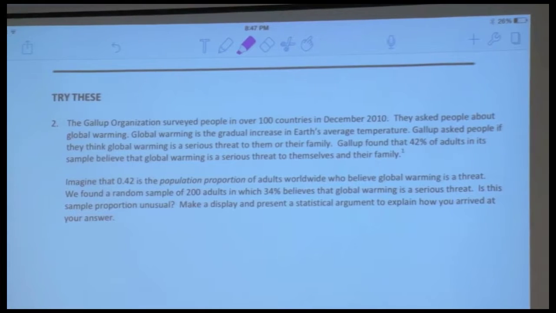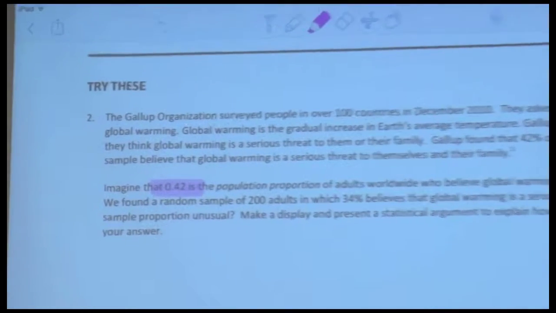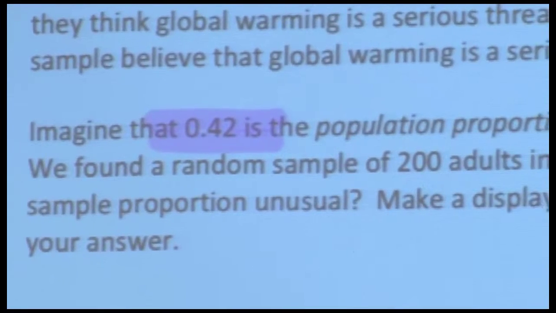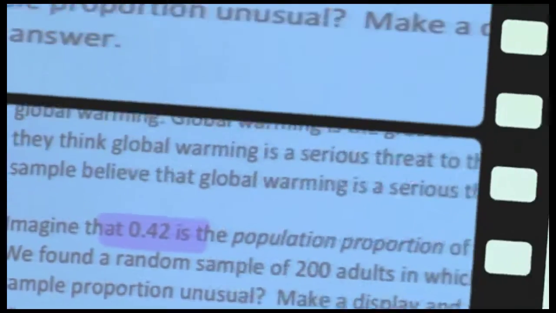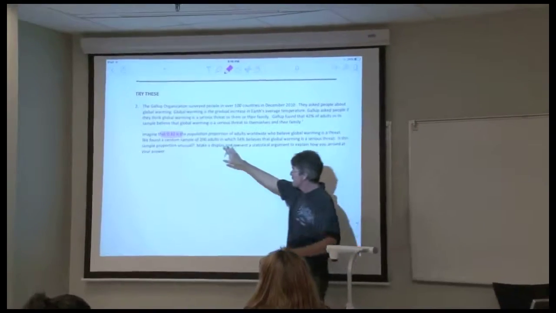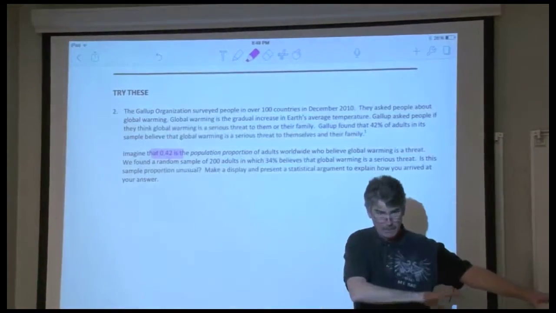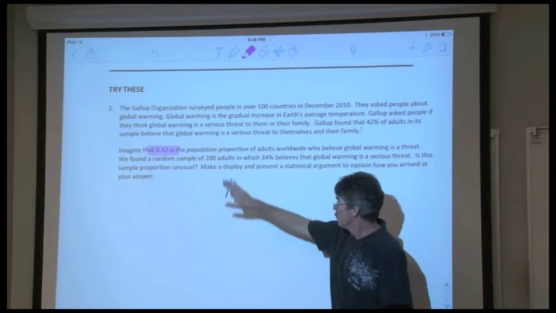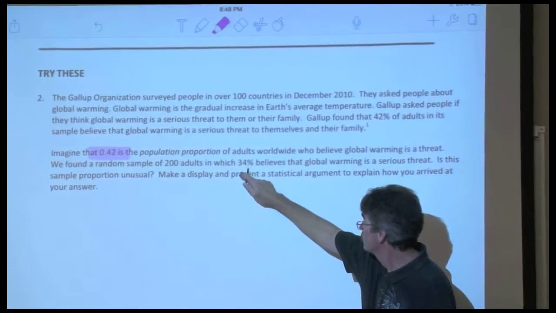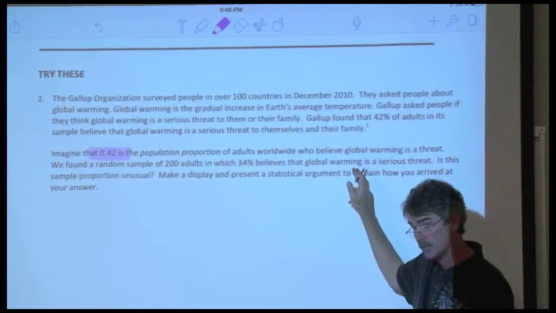their family. Imagine, now this is the part we're going to imagine, 42% is the population proportion of all adults all over the world that think global warming is a threat. 42%. We don't know this, but we're pretending. Everybody on board? We found a random sample. So here's a sample of 200 adults just off to the side, and we're bringing it in. Okay? We've got 200 adults in which only 34% believe global warming is a problem.